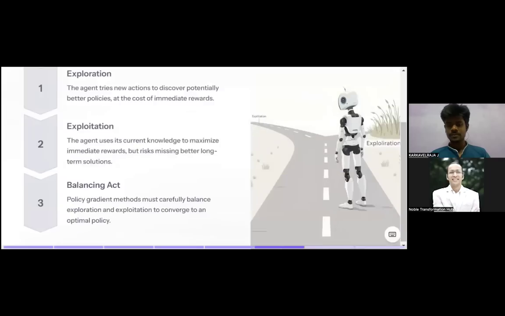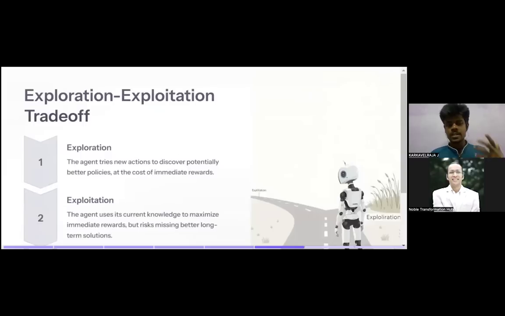Perfect. Let's see what this exploration and exploitation trade-off is. I think this is the fifth time that we are learning this. In the previous session we also learned this. When we started reinforcement learning we learned this, and then when we moved on to bias and variance we learned this. Again, we're going to learn this. Whenever we learn something more than two or three times, it is that important.